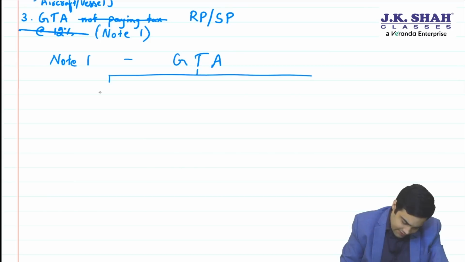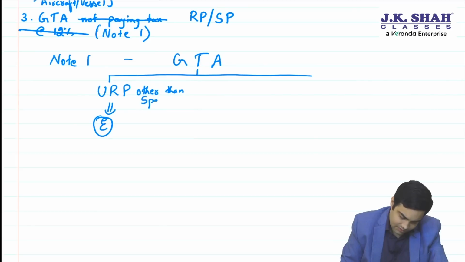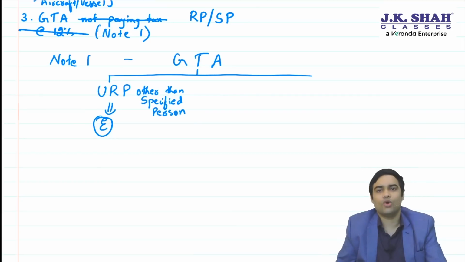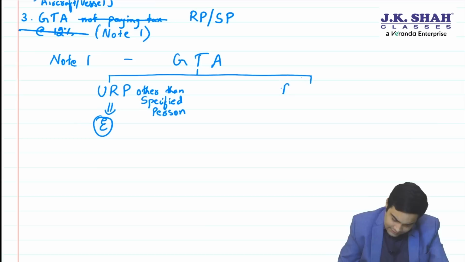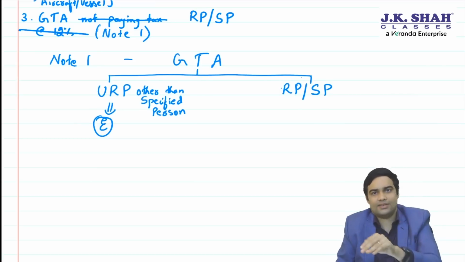GTA providing service to unregistered person, this is exempt, and here the law says other than specified person. Who are specified persons, sir? Factory, society, cooperative society, partnership firm, body corporate, casual taxable person. Because registered person or specified person are covered under the second part.